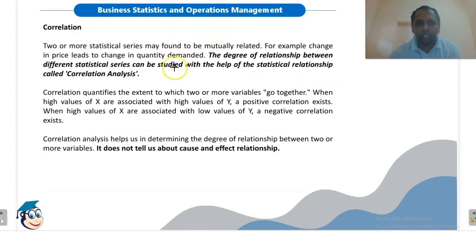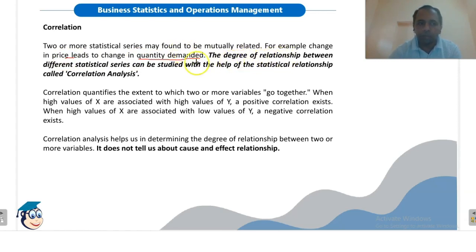Correlation. Correlation means if a change in value of one variable will cause a change in value of another variable, then we will say that both the variables are correlated. So two or more statistical series may be found to be mutually related. For example, a change in price leads to a change in quantity demanded. We know that usually quantity demanded decreases with an increase in the price of a commodity. So we can say that price and quantity demanded are correlated with each other.